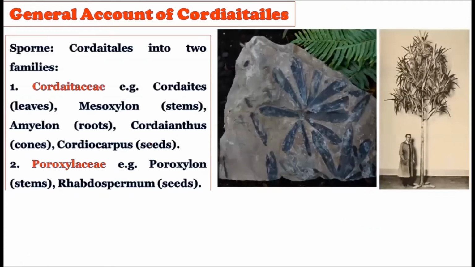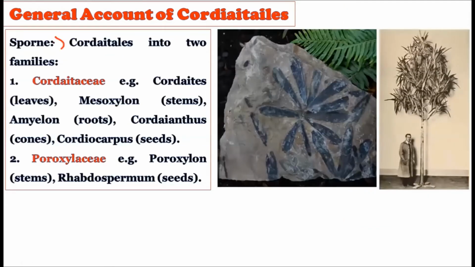Now consider this: the spawn. Now we have discussed all the general characteristics which make these Cordaitales very different plants. All 13 characteristics of the Cordaitales are very important from the UPSC mains examination point of view, because these general characteristics or distinguishing features of the Cordaitales are most of the time a favorite question of the UPSC mains examination. So all these 13 points you should read carefully and repeat many times in order to understand them.